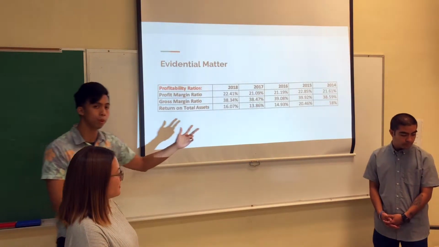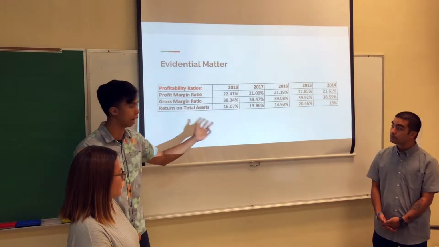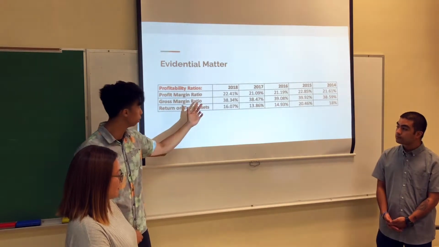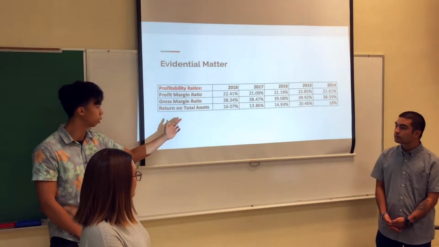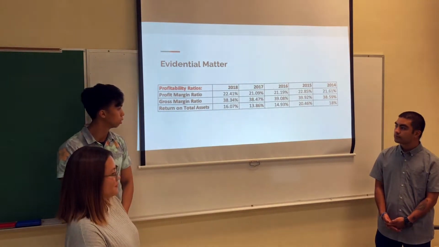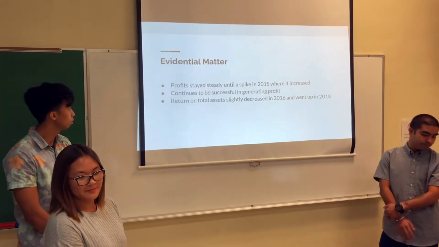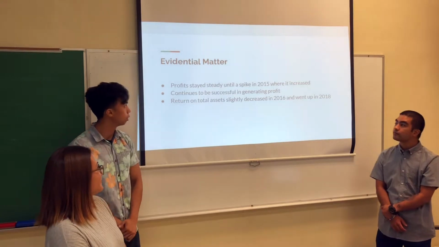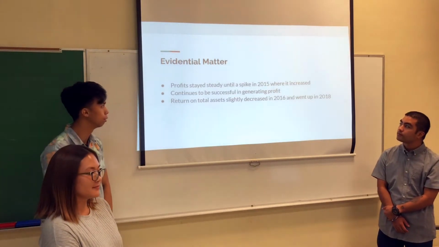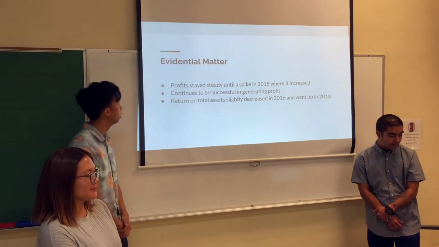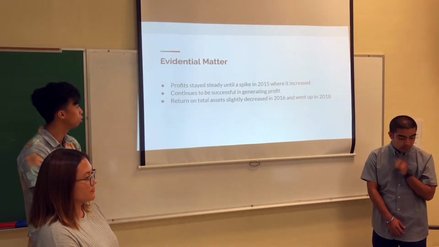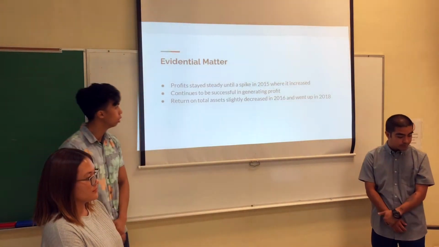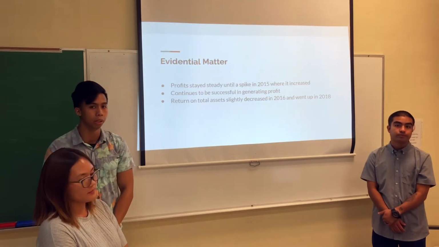So these are the ratios that we used that helped us with our analysis. They're under profitability ratios. So we have the profit margin ratio, the gross margin ratio, and the return on total assets. The profits of Apple stayed steady until a spike in 2015 where it increased. It continues to be successful in generating profit. The return on total assets slightly decreased in 2016 and went up in 2018.